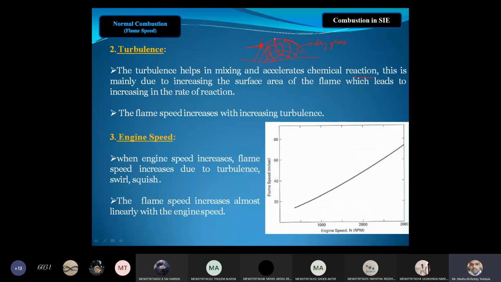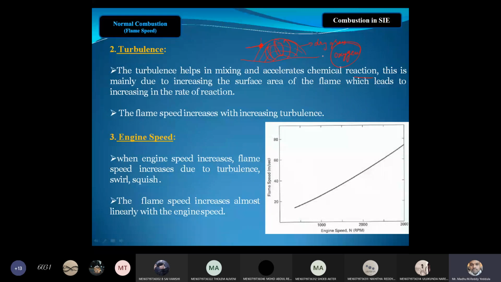The bottom layer will come to the top, and there will be sufficient oxygen for combustion, because in order to complete the combustion, oxygen is a must. If there is insufficient oxygen, the fuel will go as waste without burning.